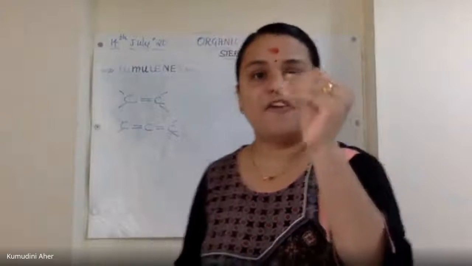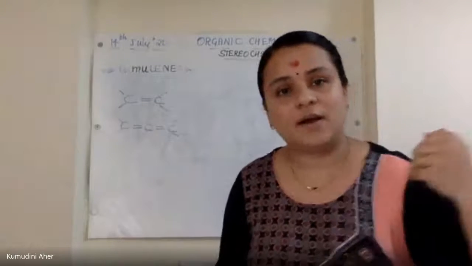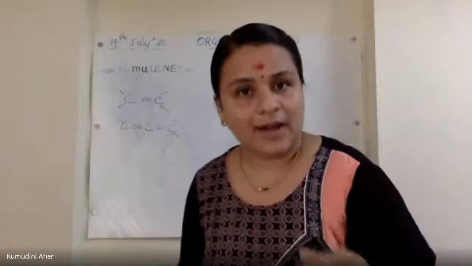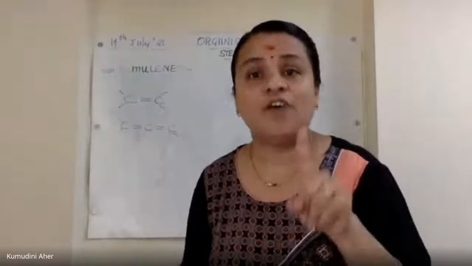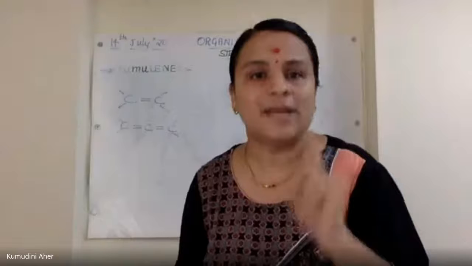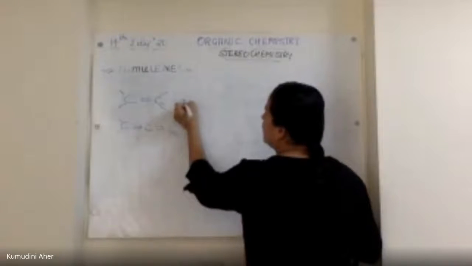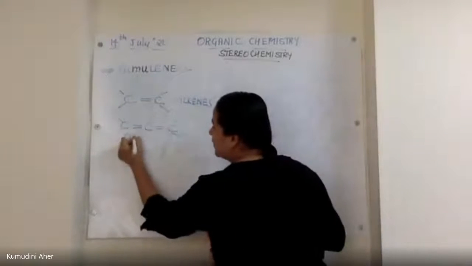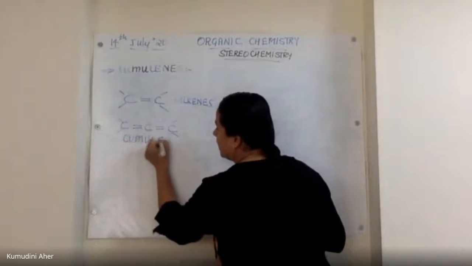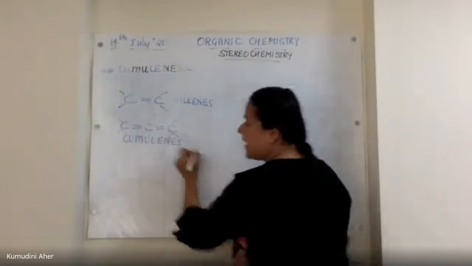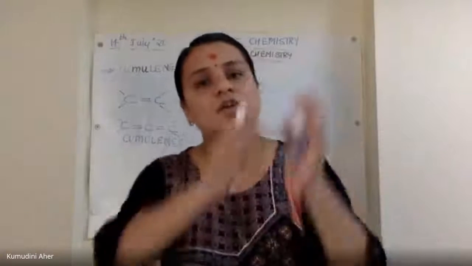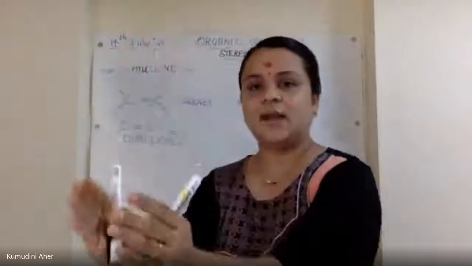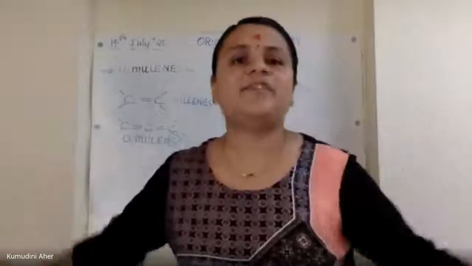जब ऐसे one after the other double bonds are continuously arranged in a straight line, the structure is of cumulenes. So in this, the structure of alkenes, and this is the structure of cumulenes. Okay? You can have n number of C double bond C, C double bond C. Then that time your structure is called as cumulenes.